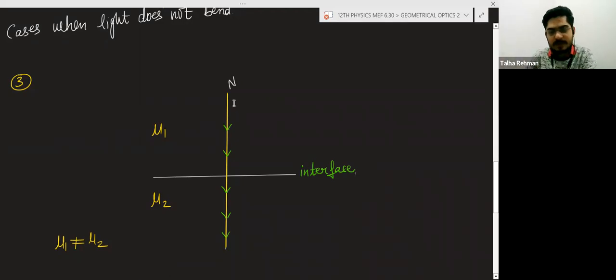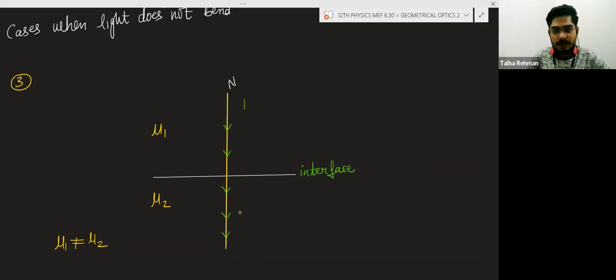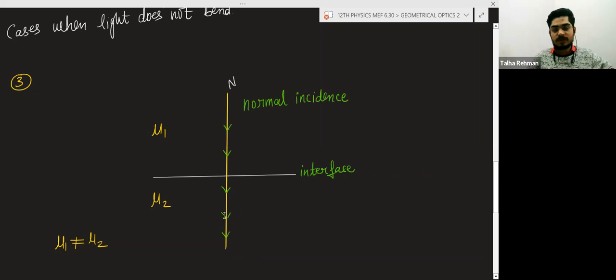You have to remember that when there is a normal incidence, light passes straight, even though the medium is changing. This is known as the normal incidence, because light is traveling along the normal.